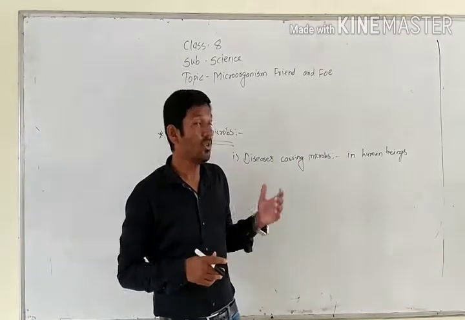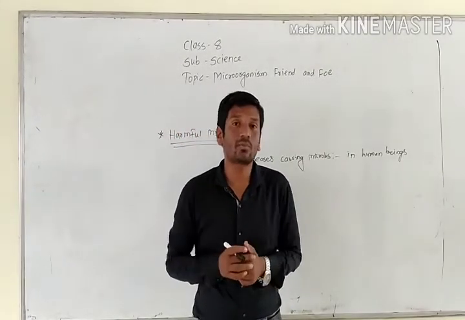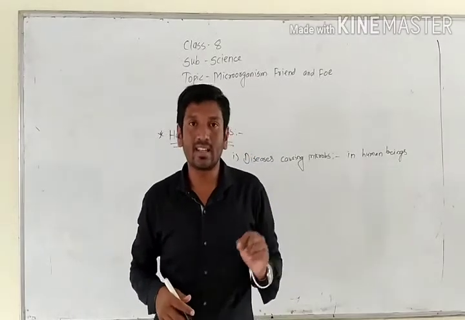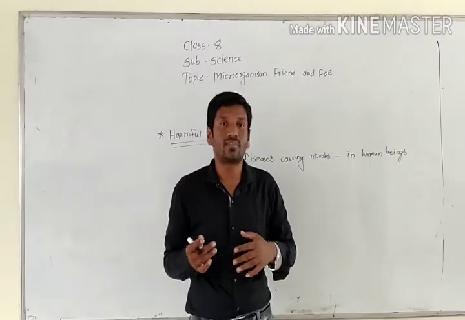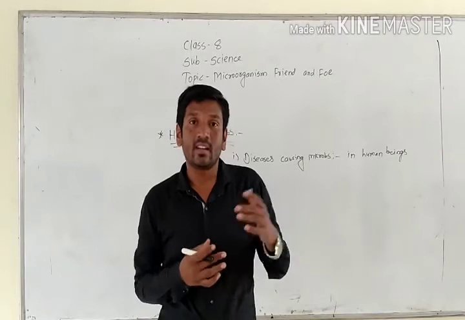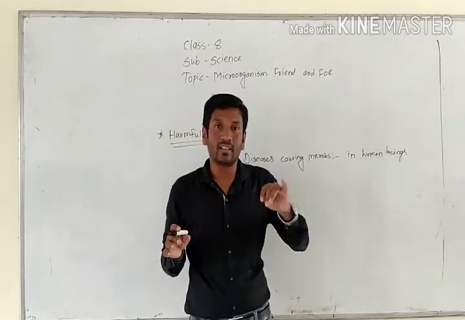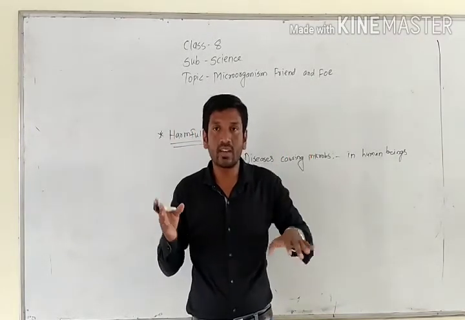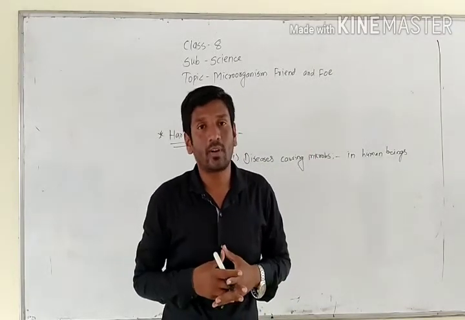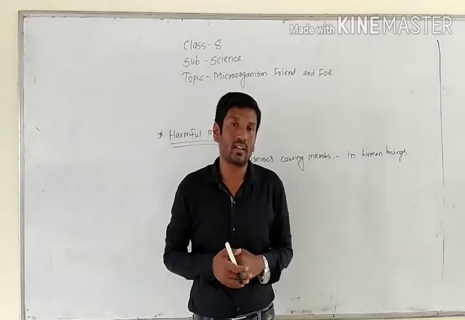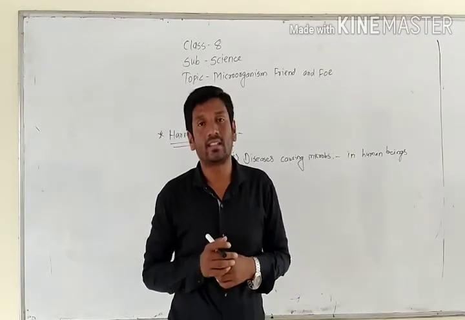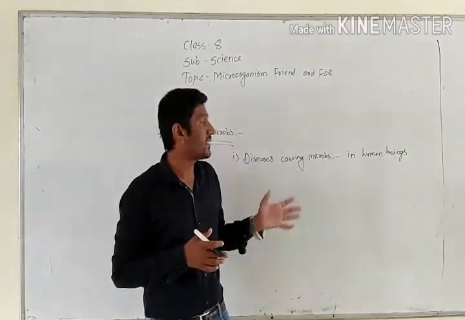Now, what happens to our body when disease causing germs enter it? Whenever they enter our body, they affect our body system. Firstly, they destroy the white blood cells, the protective army of our body. When the WBCs become weak in front of the germs, the germs take over our whole body and start damaging our organs. Once they start damaging our organs, we may suffer from that disease.